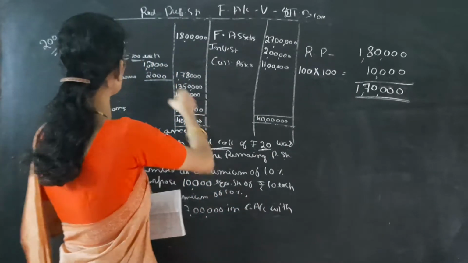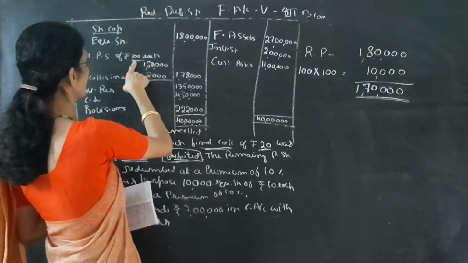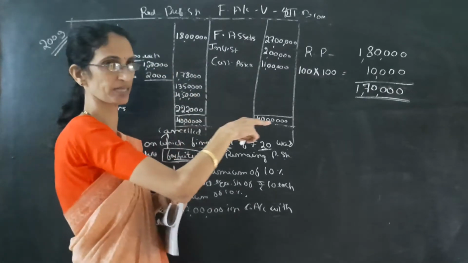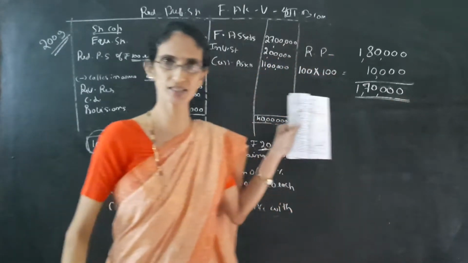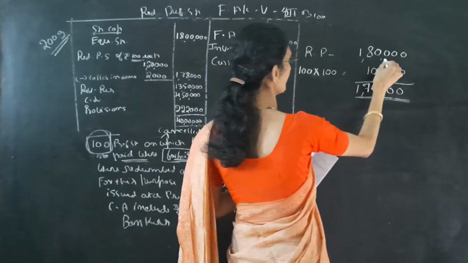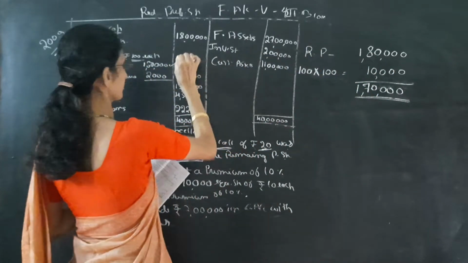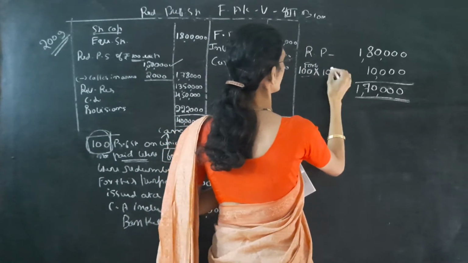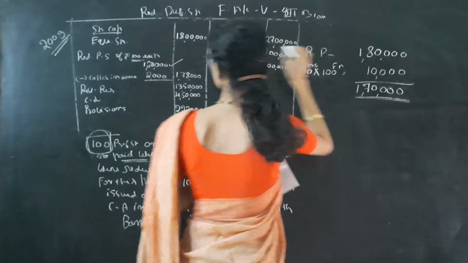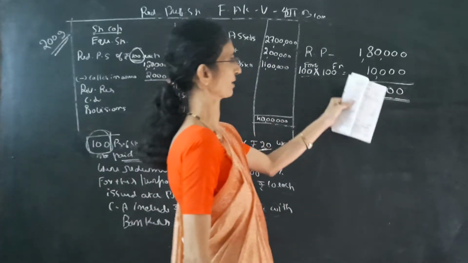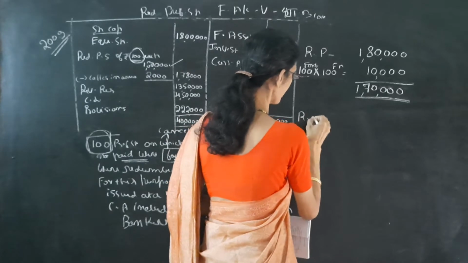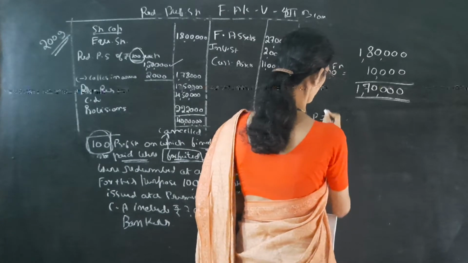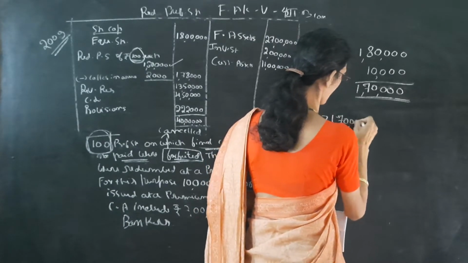Or we can see like this: 1,80,000 divided by 100 means 1,800 shares, minus 100 shares, 1,700 shares into 100 rupees. Then it is also the same. The 100 shares are forfeited, cancelled, with face value 100 rupees, so 10,000. So we have to redeem the preference shares of 1,70,000.